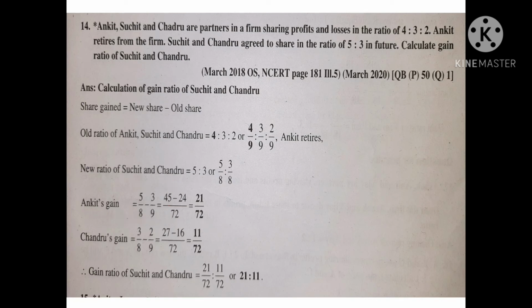Next, Chandru's gain: new share 3/8 and old share 2/9.